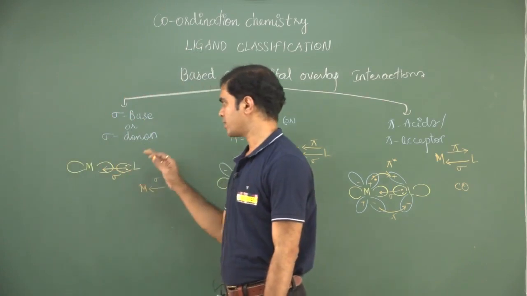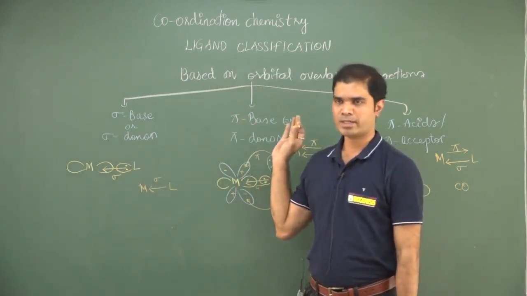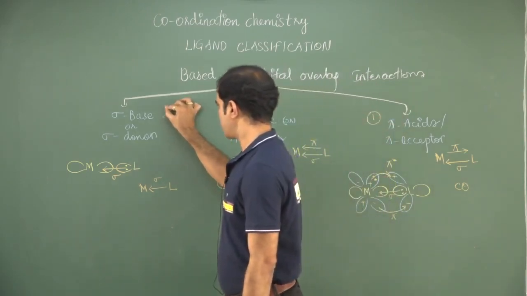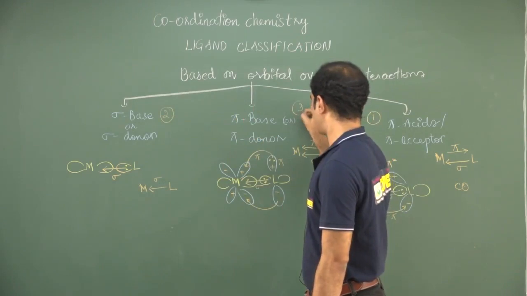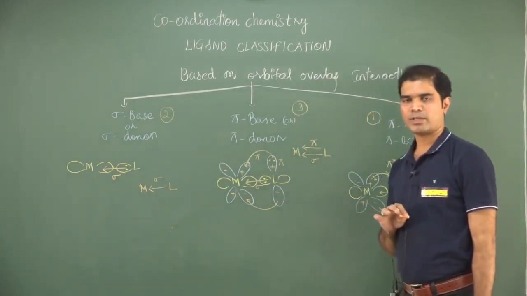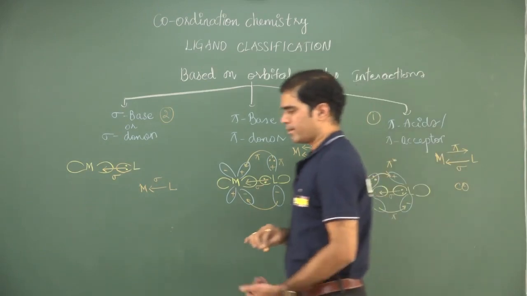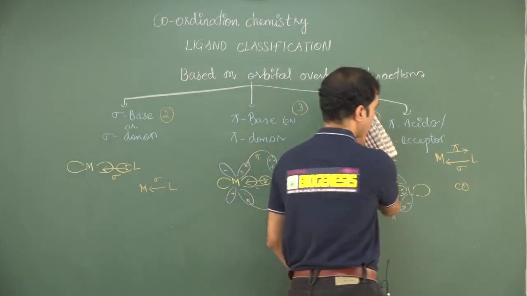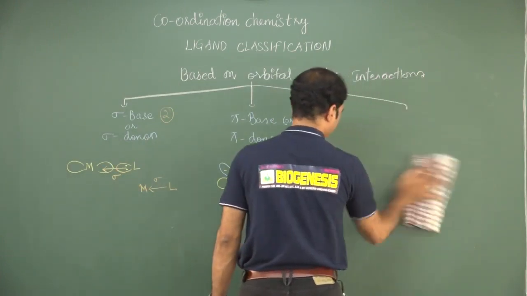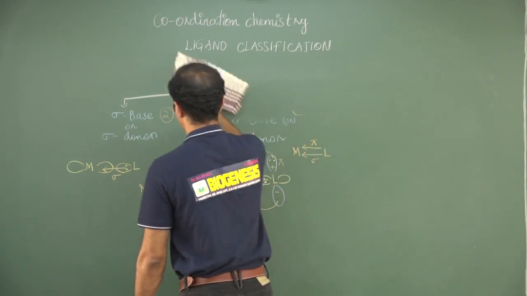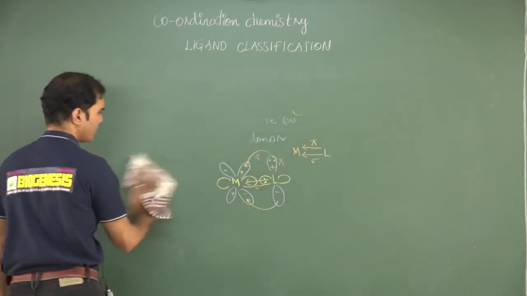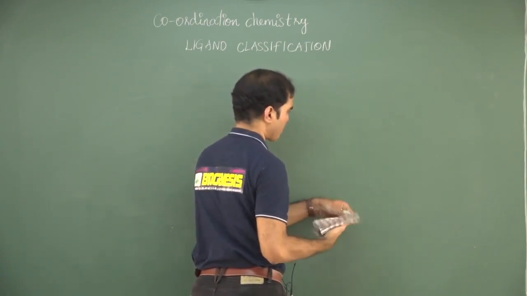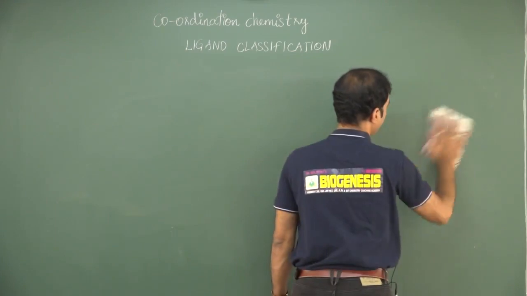I can classify them into sigma base, pi base and pi acid, out of which pi acid is the strongest one. Then comes the sigma base, and the least strong one is the pi base, the weakest one. Whenever a pi acid is present, the splitting will be very large, so usually we get a low spin complex. And whenever we have pi bases, usually we get a high spin complex. That is usually; there could be some exceptions also. Right, these are different types of classifications.